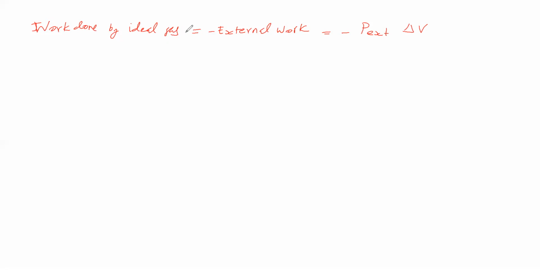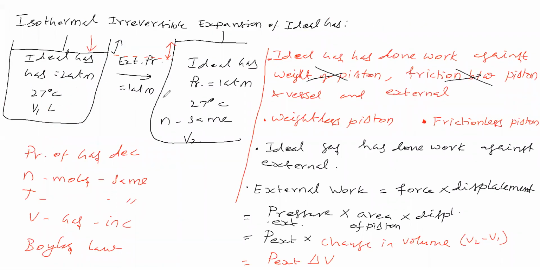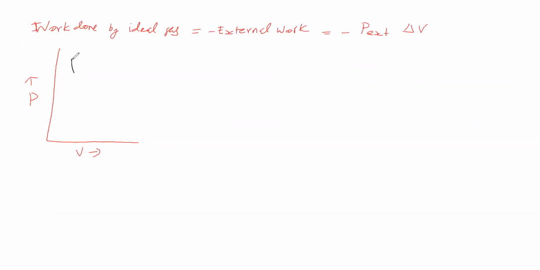Now we'll see how to get this work done graphically. On this axis we will take pressure, and on this axis we will take volume. Let's see how the graph looks. In this isothermal irreversible expansion, what happens to the pressure of the gas? It decreases. The number of moles remains the same, the temperature remains the same, and the volume increases. It is Boyle's law. So what is the Boyle's law curve? The Boyle's law curve is a rectangular hyperbola.